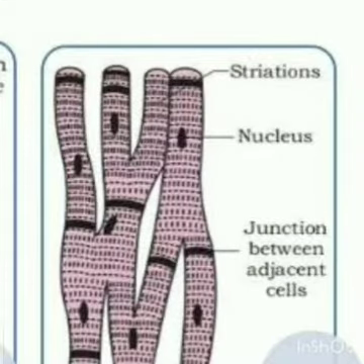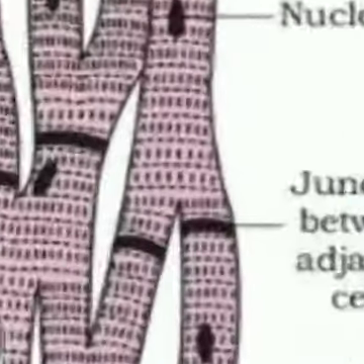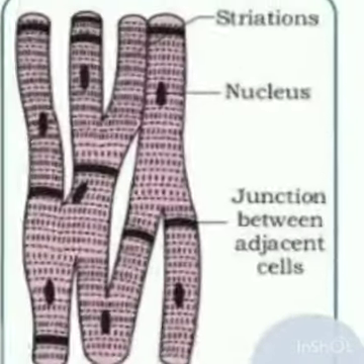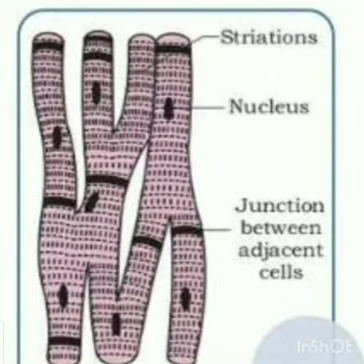Third type is cardiac muscles. These muscles are also striated muscles, a banded pattern is present, and they have one nucleus per cell. The more thickened bands you can see in this diagram are the junction between the adjacent cells. They constitute one cell, and as you can see, in between the junctions only one nucleus is present. Therefore, they have only one nucleus per cell. These are present in the walls of the heart, and these are responsible for the production of heartbeat.